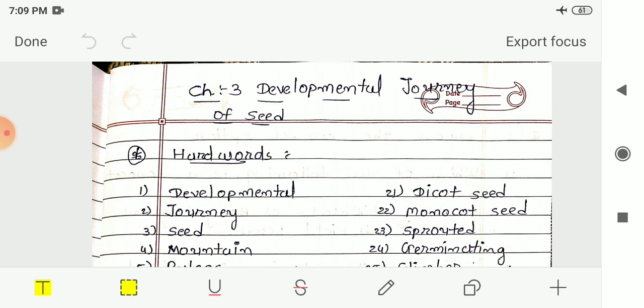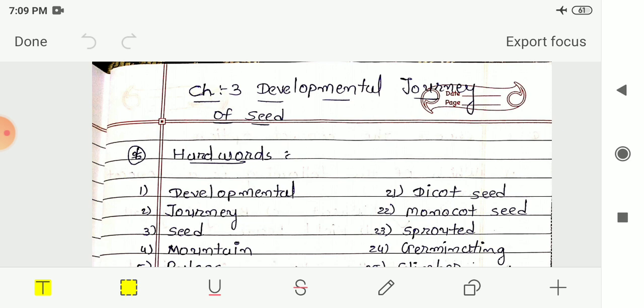Cereals are examples of monocot seeds: maize, jowar, wheat, mustard, corn. Mustard is an oil seed, however it is a kind of monocot seed. Corn, rice, millet are some other examples of monocot seeds.